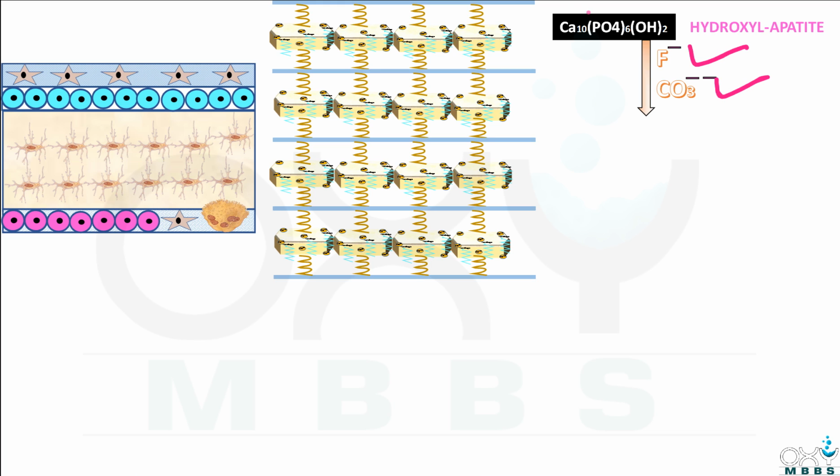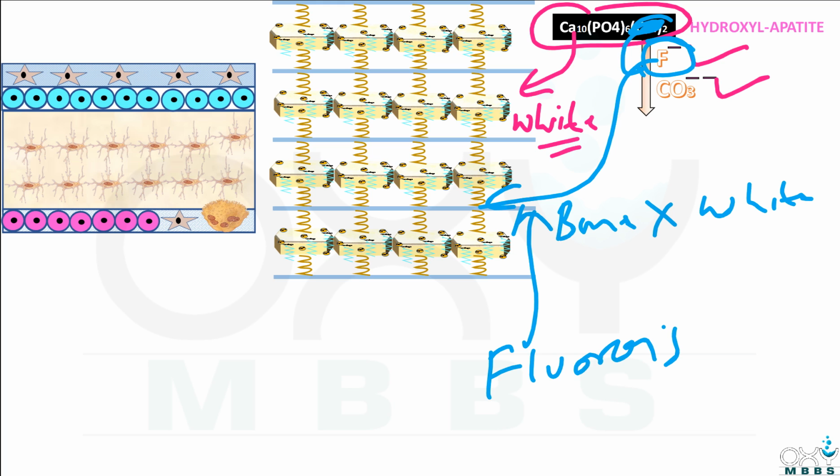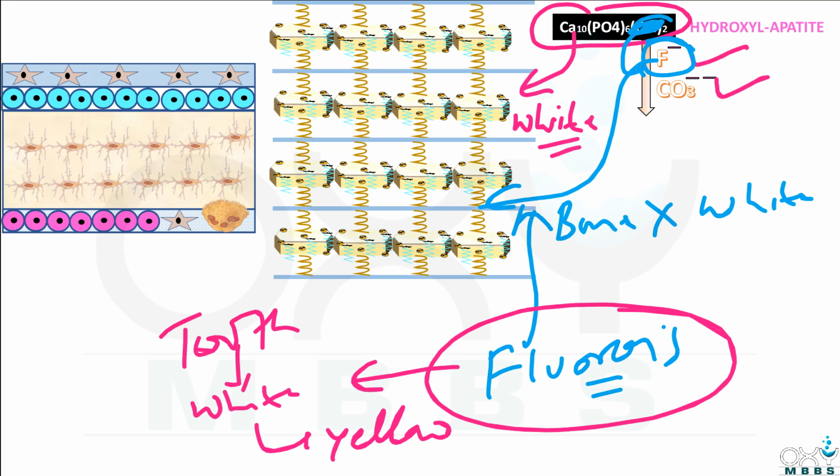Hydroxyapatite is white in appearance. But if the hydroxyl ion is replaced by the fluoride ion, then it changes the color of the bone. And now friends, the bone will not be white. And this process is called fluorosis. Because of fluorosis, the color of the tooth changes from white to yellow in appearance, as the tooth is also made up of hydroxyapatite compounds.